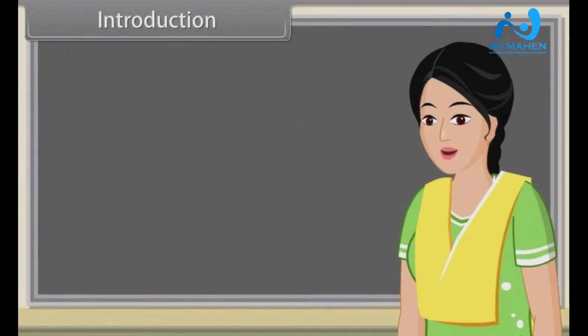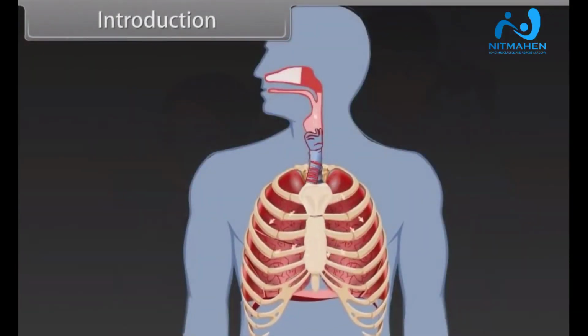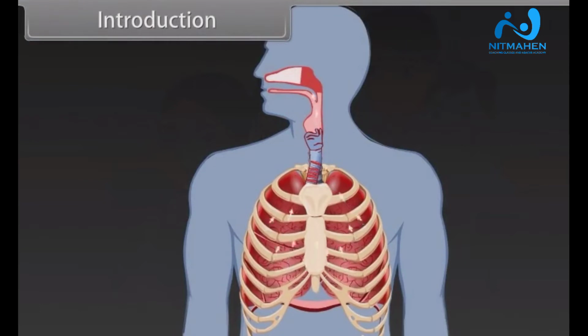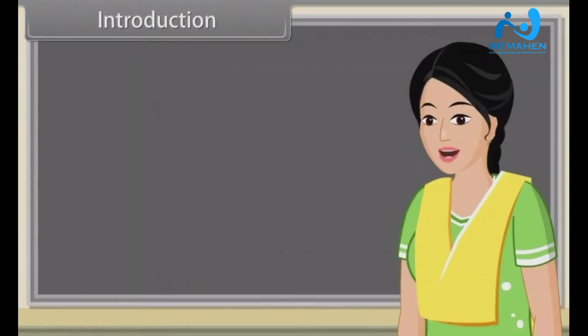Today we are going to start our new chapter, Breathing and Exchange of Gases. Can anybody tell me how do we breathe? Ma'am, breathing is a process in which air is inhaled due to muscle contraction and then exhaled due to muscle relaxation. Very good, Rahul.